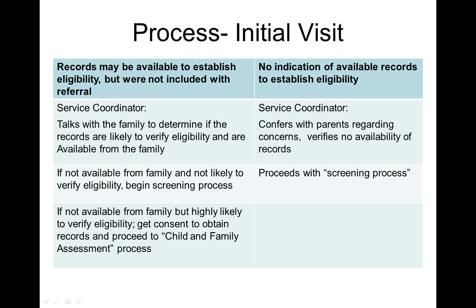If not available from the family, but highly likely to verify eligibility, the service coordinator gets consent to obtain records and proceeds to child and family assessment. In this scenario, the date of eligibility is based on the date records were reviewed. If there is no indication of available records to establish eligibility, the service coordinator contacts the parents regarding their concerns and verifies that there are no records available. They then proceed with the screening processes.